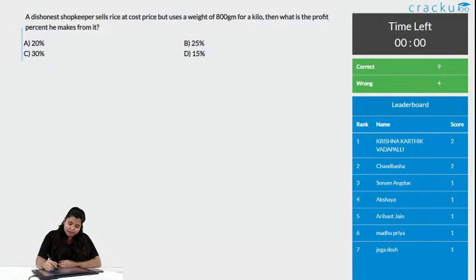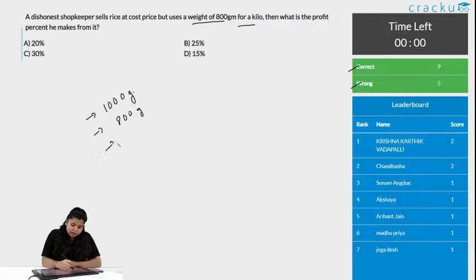Okay, with this 9 people got this correct and 4 wrong. So, a dishonest shopkeeper sells rice at cost price, but uses a weight of 800 gram for a kilo. So, for a kilo, that means for 1000 gram, what is he giving? He is just giving 800 gram. So, what is the error amount? It is 200 gram, right? Yes, we know the error amount, we know what he is giving.